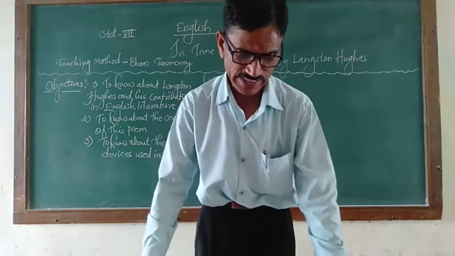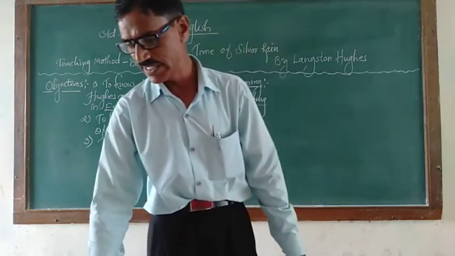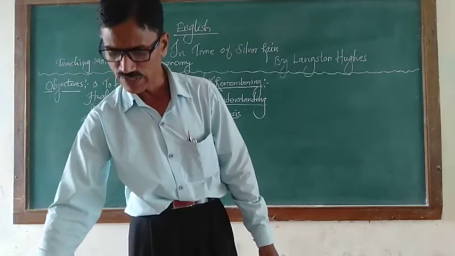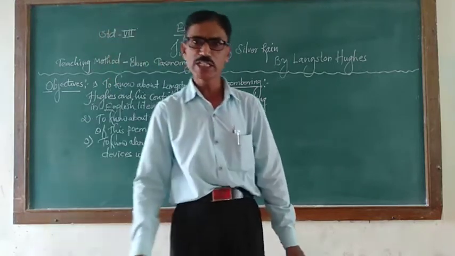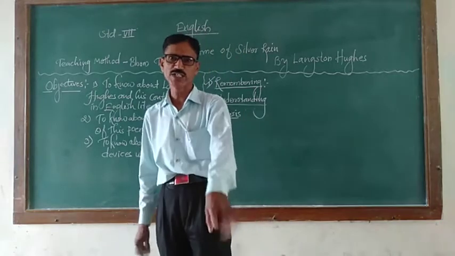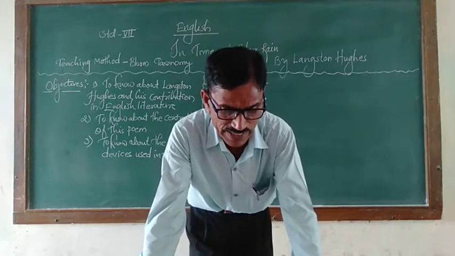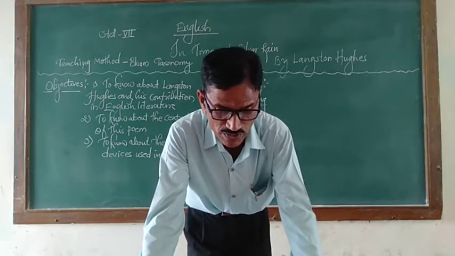So what he himself is saying is that in time of the silver rain, that means whenever your spring season can start there, what type of climate he experienced, that is the experience he tried to explain during this stanza only. So in time of the silver rain, earth put forth new life again.